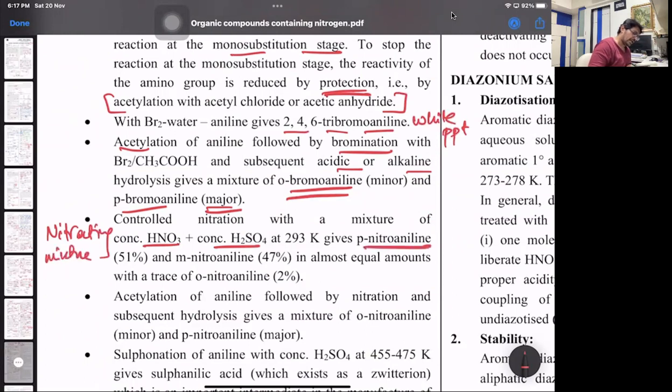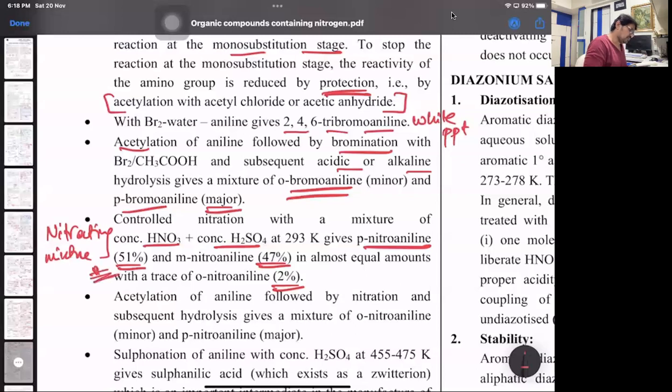It gives you para-nitroaniline 51%, meta is 47%, and ortho is only 2%. Here, very, very important, how meta-nitroaniline is formed, because in strongly acidic medium, part of aniline, that is C6H5NH2, gets converted to anilinium ion, C6H5NH3+. And anilinium ion is meta-directing. So as anilinium ion is meta-directing, a good amount of meta-nitroaniline is also produced. That's one of the reasons what could be asked here.